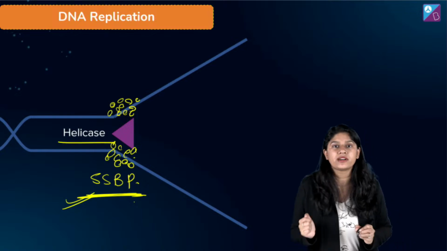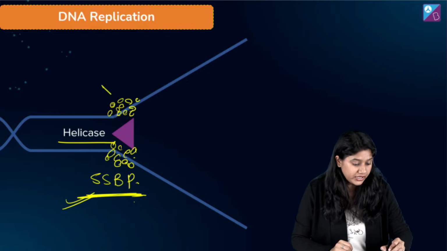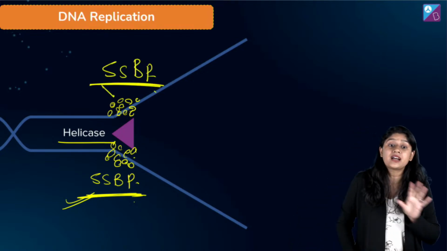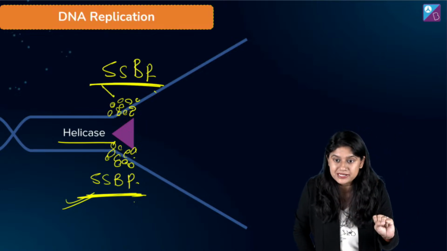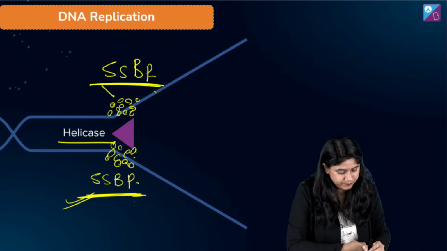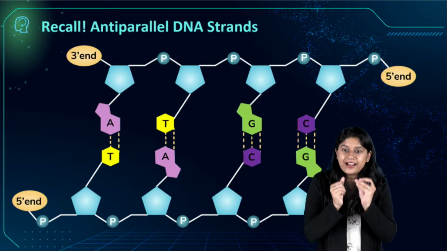तो हेलिकेस क्या कर रहा है? बोल रहा है कि चलो मैं इसको ओपन कर देता हूं. Right? और फिर यहाँ पे आके SSBP. We have these important things that will come. है ना? Binding protein basically जो हमें assure करेंगे कि DNA की दोबारा से coiling नहीं हो रही है. Once this is done, everyone, we know that we have to move ahead.